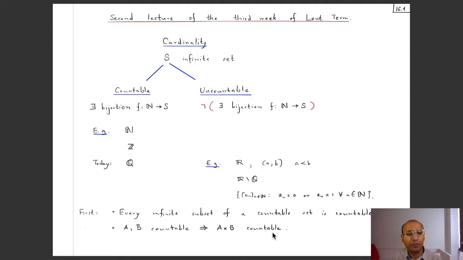We also remark that we said that a set is countable if there exists a bijection, let's call it f, from N to S, but that's the same as saying that there exists a bijection from S to N, because when you have a bijection from N to S, the inverse of that will also be a bijection, and that bijection will go from S to N. Vice versa, if you have a bijection from S to N, then the inverse of that bijection will also be a bijection, and that bijection will go from N to S.